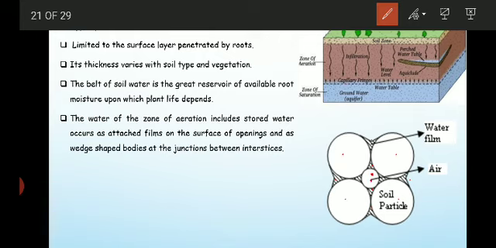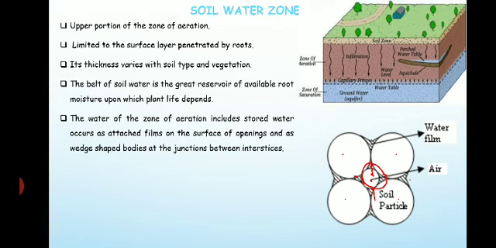So the water of this zone includes the stored water, which occurs as an attached film on the surface of openings and as wedge-shaped bodies at the junction between the interstices. This is how the soil water occurs.